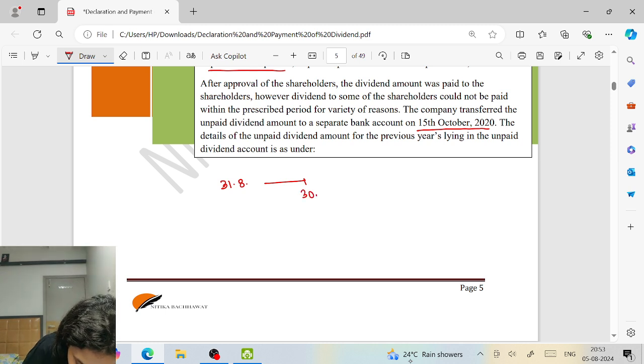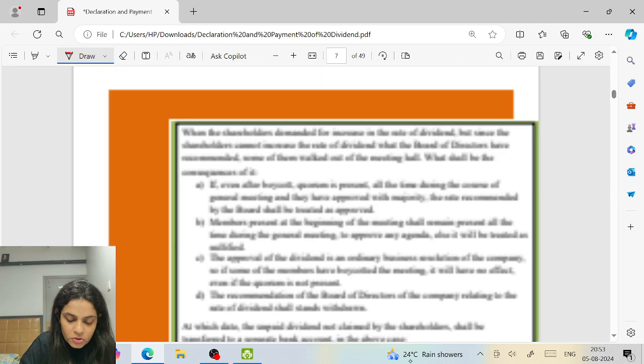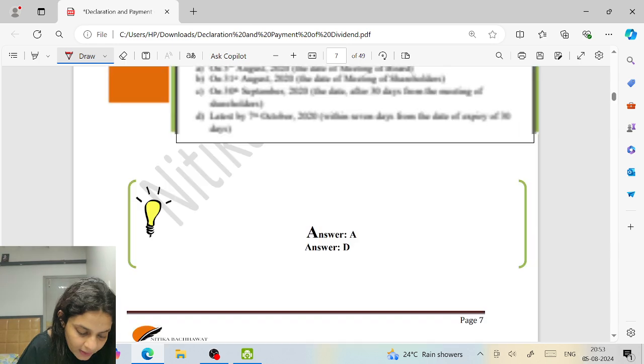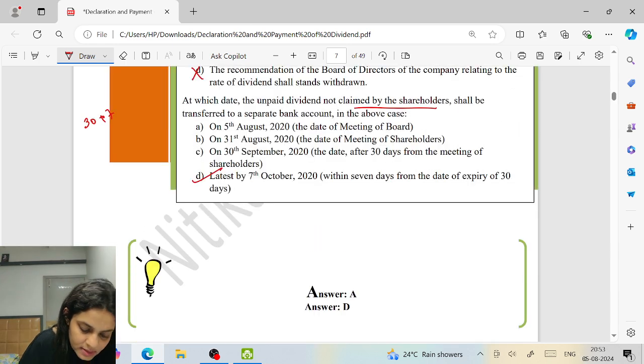30th September. And after this, we have how many days? 7 days. So 30th September will not be taken into account. 1, 2, 3, 4, 5, 6, 7. 7th October. So by 7th October, the money should be transferred to a separate bank account. So the answer is D.